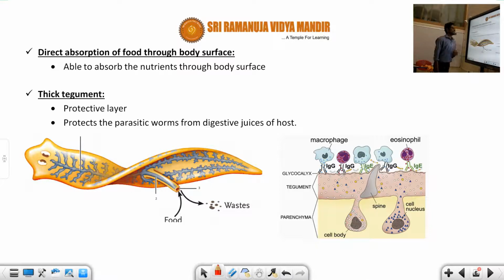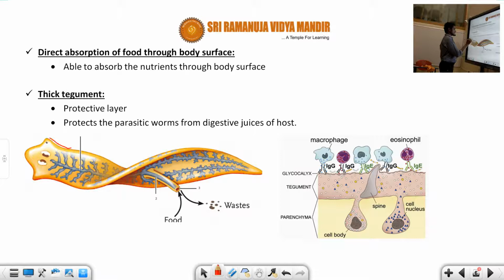In the parasitic forms, two things we discussed to students. What is the first one? The first one is the suckers we discussed. Another one is the hooks, we also discussed. And another parasitic form, you can see there is a direct absorption of the food through the body surface.